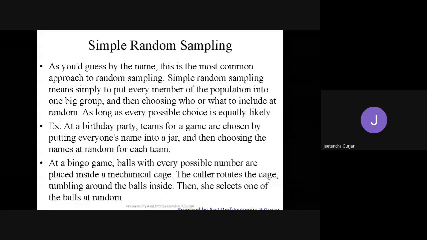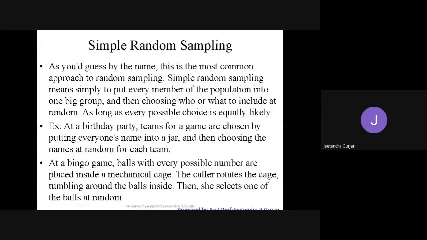Students are selected for mechanical, then for civil, then for different groups randomly, right? So this is all about simple random sampling, as long as every possible choice is equally likely. It is your choice to choose the branch, right?